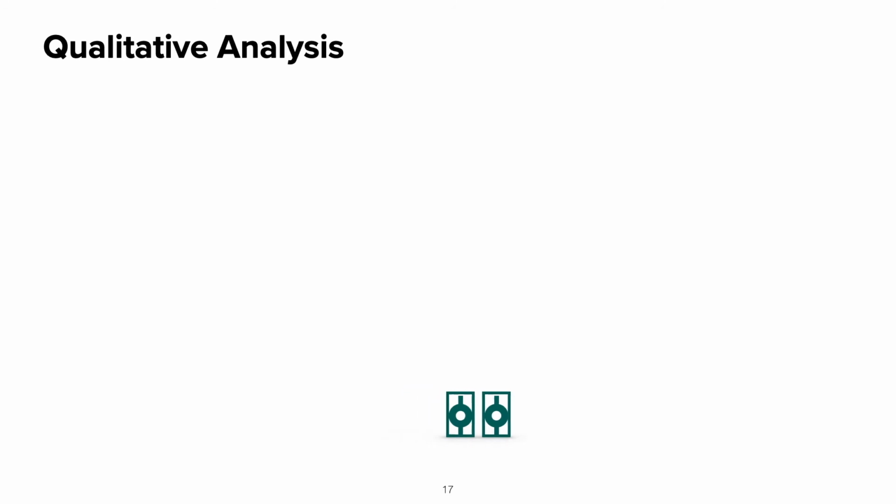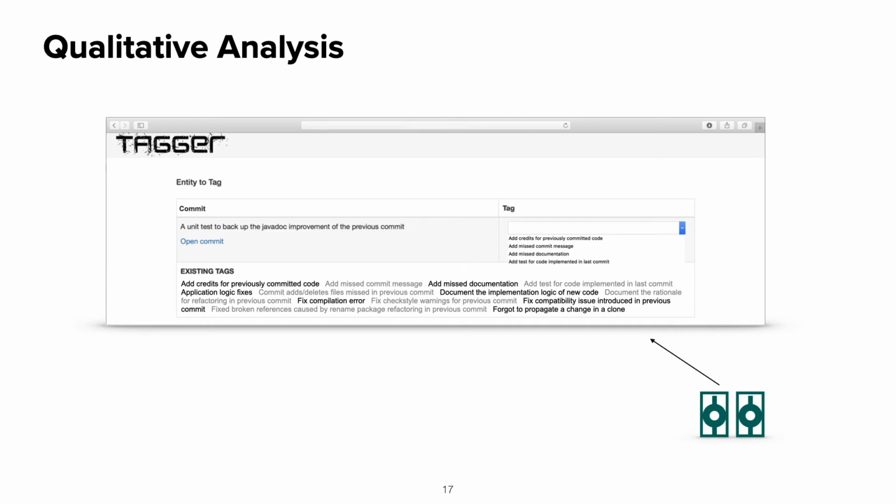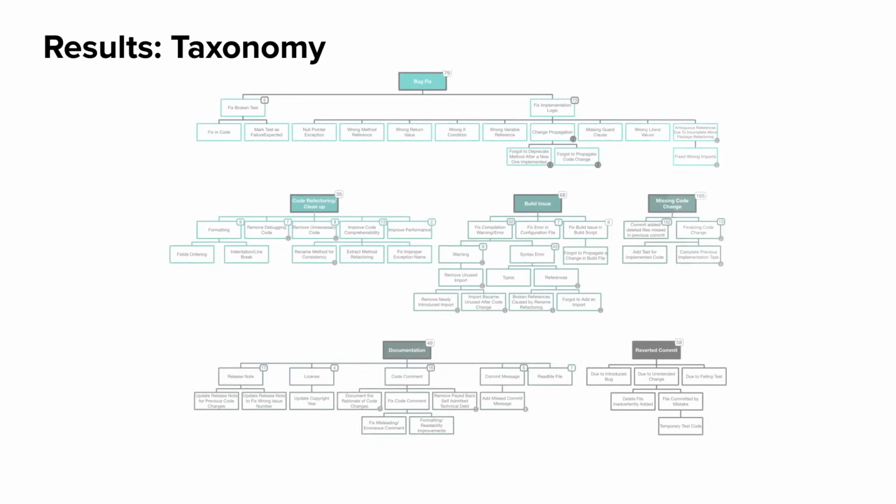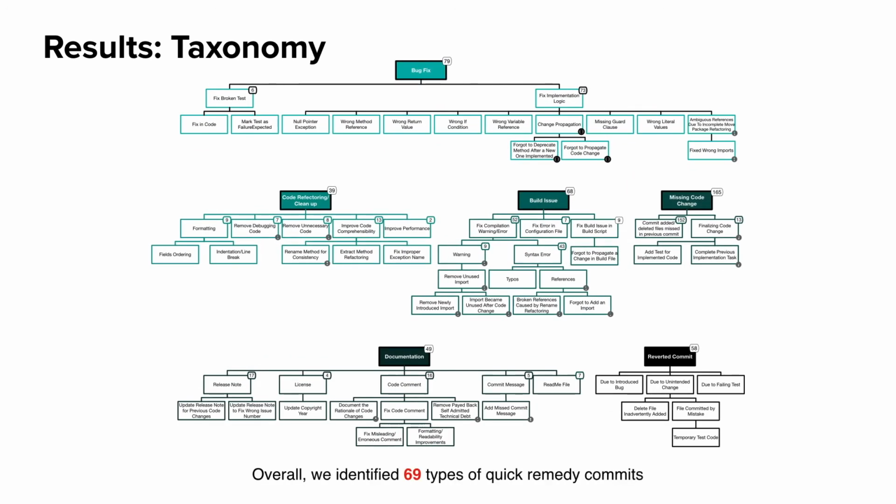And then we set up a web application for the labeling. The web application will randomly assign 500 commits to 3 authors. Each commit will be classified by at least 2 authors. If there is a conflict between the 2 authors for labeling the same commit, then that commit will be assigned to a third author to resolve the conflicts. After the labeling process, we built a taxonomy of quick remedy commit, which is the main result of our research work. I will show you all the main categories from this taxonomy on the next slide.